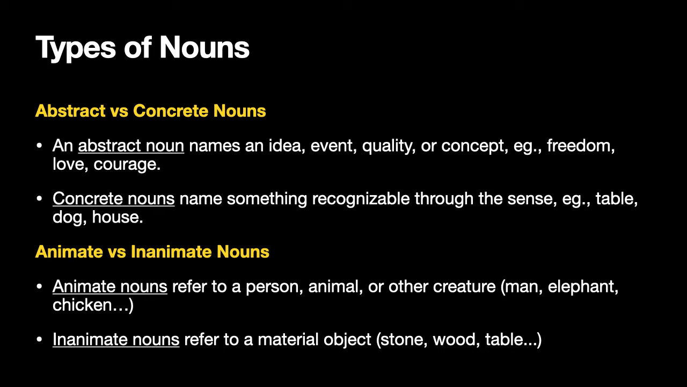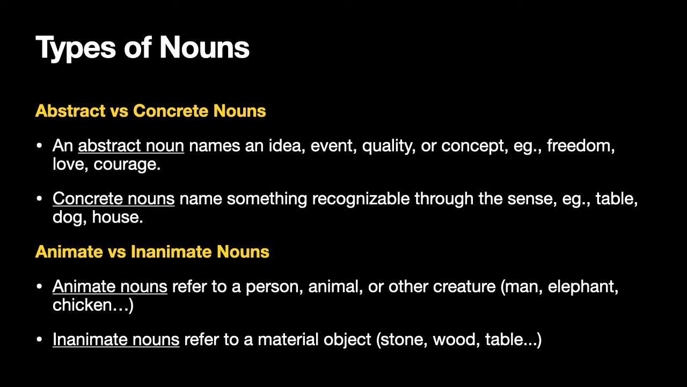Concrete nouns name things that are recognizable through the senses. For example, table, dog, house, etc. You can touch them, see them, you can grasp them, etc.